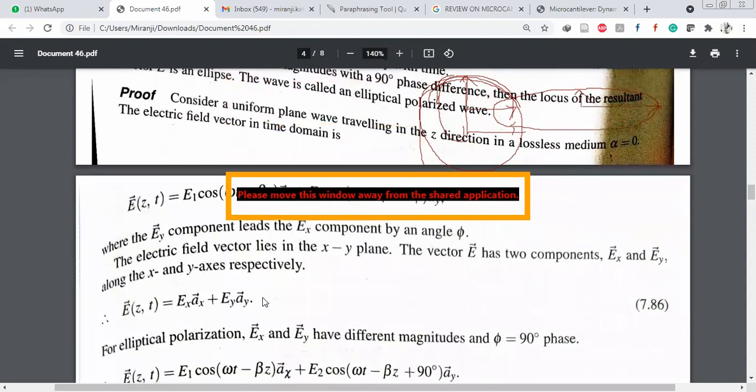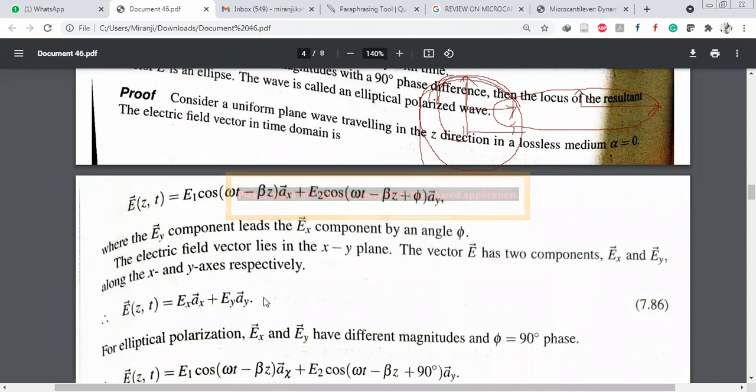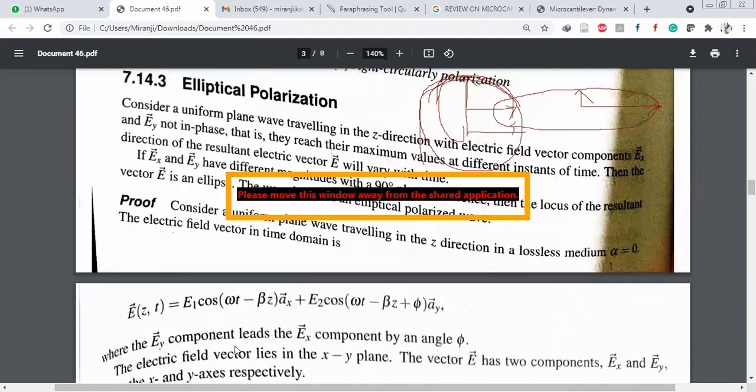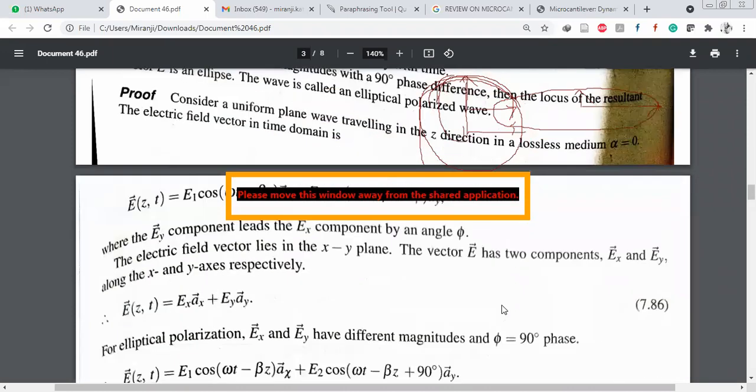Okay, here also the proof. Consider a uniform plane wave traveling in the z direction in a lossless medium where alpha equals 0. Then the electric field vector in time domain is simply written as E of z comma t. That is the standard format, remember that format: E1 into cos(omega t minus beta z) into Ax plus E2 into cos(omega t minus beta z) with some phase shift.